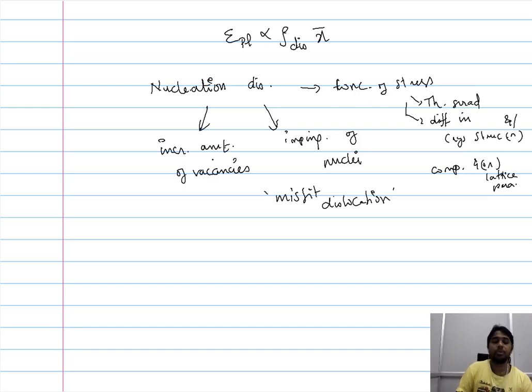Finally, when you have an increased amount of vacancies, the interaction between these vacancies can eventually lead to the formation of dislocations. Now, these dislocations are introduced into the system as a form of defect. It is important for us to remember that even though there is a concentration of stress involved, this stress is an internal stress.